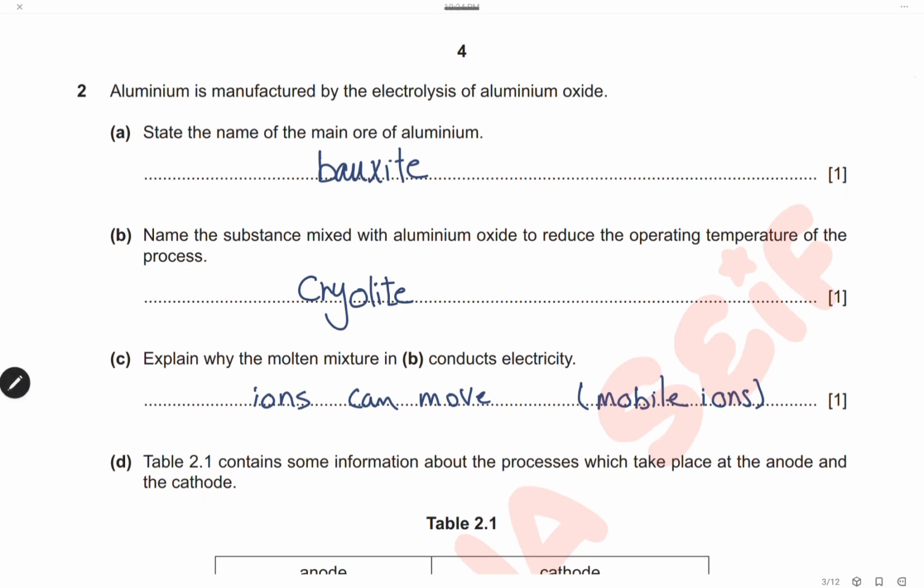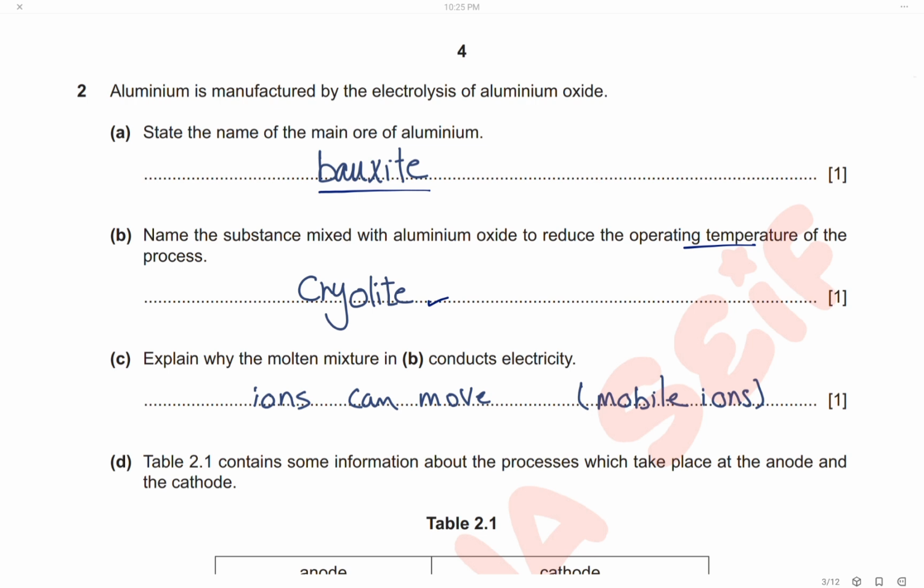Question 2. Aluminium is manufactured by electrolysis of aluminium oxide. State the name of the main ore of aluminium. The ore is bauxite. Name the substance mixed with aluminium oxide to reduce the operating temperature of the process. It is cryolite. Cryolite is used to decrease the melting point of aluminium oxide and hence decrease the operating temperature